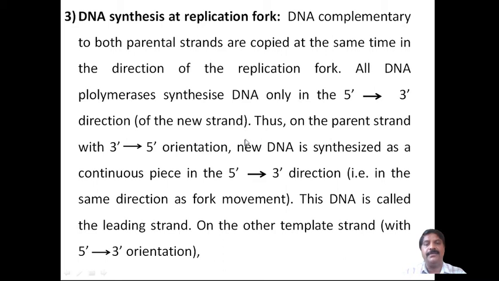Thus, on the parent strand with the 3 prime to 5 prime orientation, we say the 5 prime to 3 prime is the parent, and the 3 prime to 5 prime orientation will be the new daughter. The new DNA is synthesized as a continuous piece in the 5 prime to 3 prime direction, in the same direction as the fork movement. This DNA is called the leading strand.